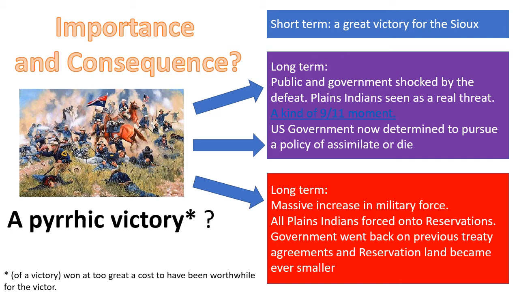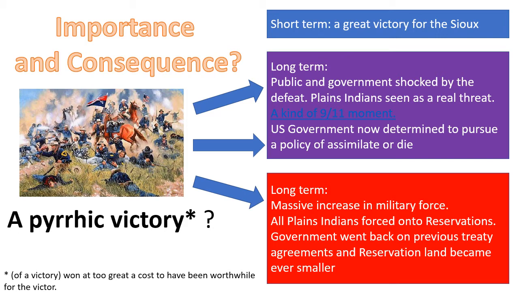But in the long term, the public and government are shocked by the defeat. The Plains Indians are now seen as a real threat. So the US government wakes up to the danger of the Plains Indians. So the US government is now determined to pursue a policy of assimilate or die. So there's a massive increase in military force. All Plains Indians are forced onto reservations. The government went back on previous treaty agreements and reservation land became ever smaller.